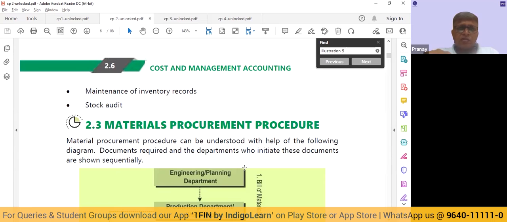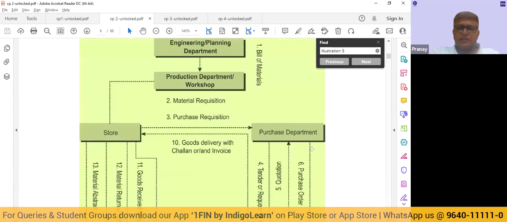And then it is also talking about how much material we should keep in stock. When should we place an order? For what quantity should we place an order? What should be the minimum stock we should keep? What should be the maximum stock that we should have? So broadly, these three concepts are dealt with in this chapter.